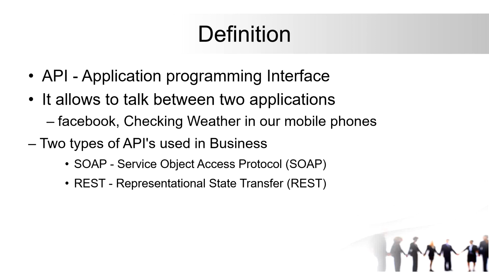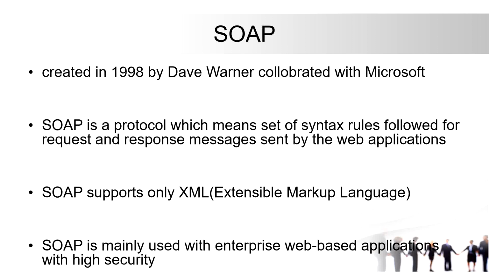Then in real time, weather, right? Whenever you want to see the weather, you can use your mobile. Here also the API is involved. So what kind of APIs do we use in business? There are two kinds of APIs. One is SOAP, and one is REST. SOAP is actually a protocol, Simple Object Access Protocol, and REST is Representational State Transfer. This is what we are going to learn.